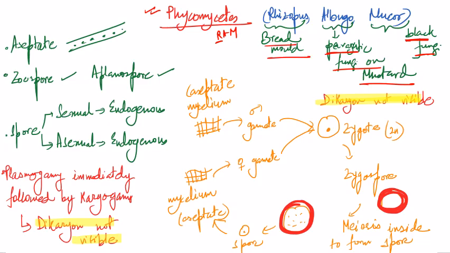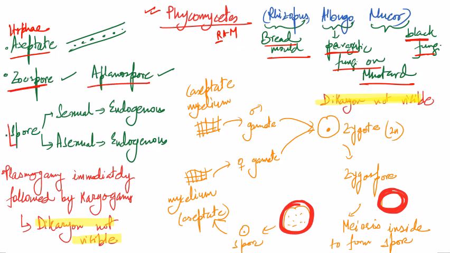So what kind of hypha are we getting from Phycomycetes? The hypha is aseptate. See, there are no walls between the cells, so it is aseptate, continuous hypha. The spores can be of two types: zoospore containing flagella, and aplanospore containing no flagella.